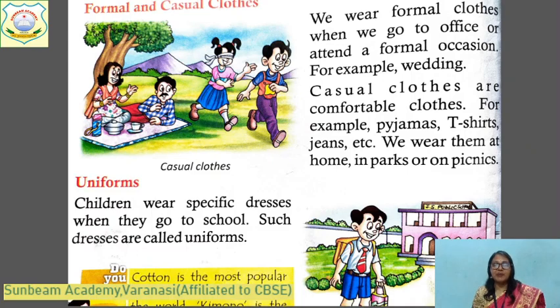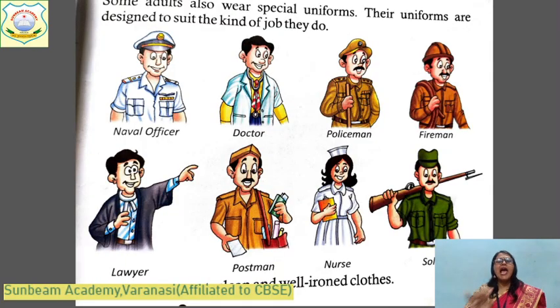And children, a special type of dress, that is uniform. Children wear it when they go to school. When you come to school, you wear your school uniform. Just like that, different schools have different types of uniform. And some special uniforms are designed to suit the kind of job they do. In the crowd, you can identify a person that he's a doctor, he's a policeman. How? Because he is wearing the uniform of that profession.